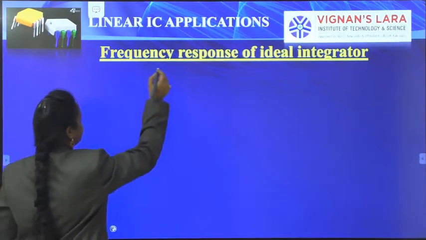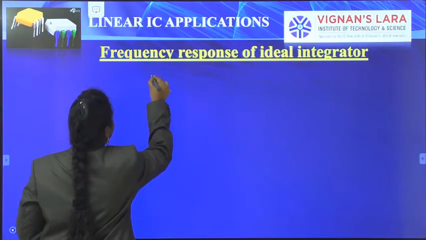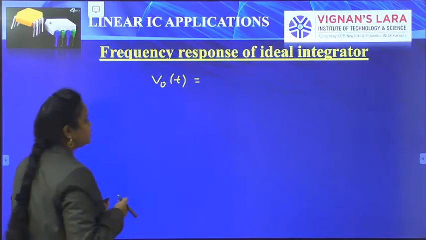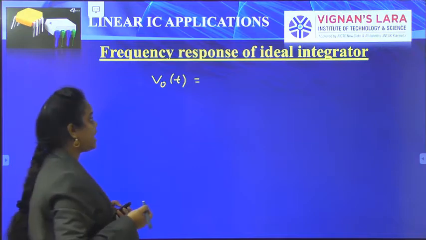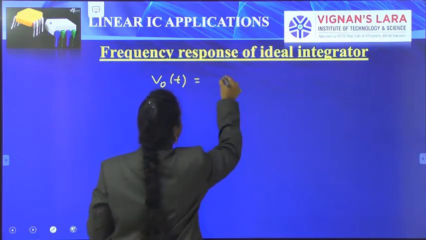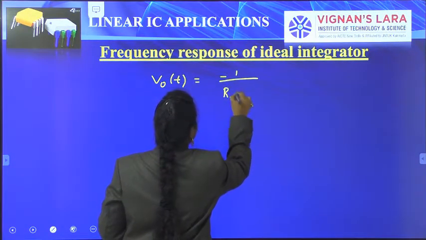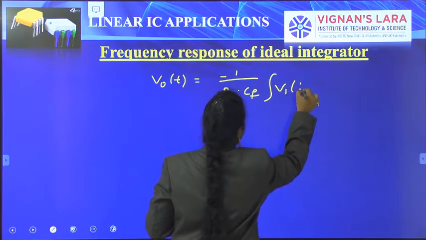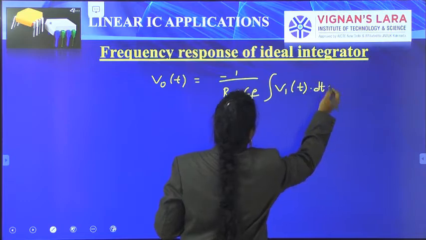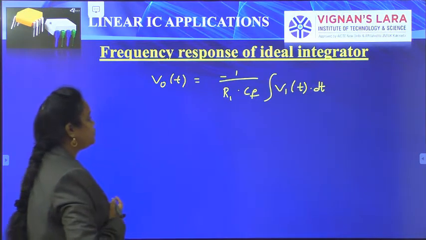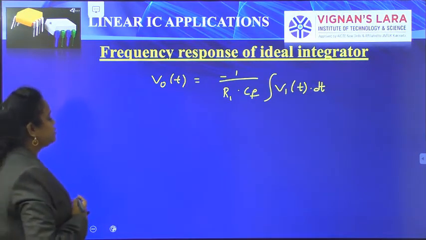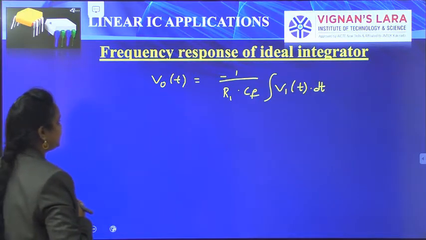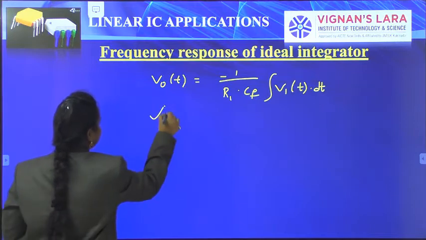So here V naught of t is equal to minus 1 by R1 CF times the integral of Vi of t dt. This is the output coming from the ideal integrator. Here I am going to derive the frequency response for this ideal integrator, so apply the Laplace transform.